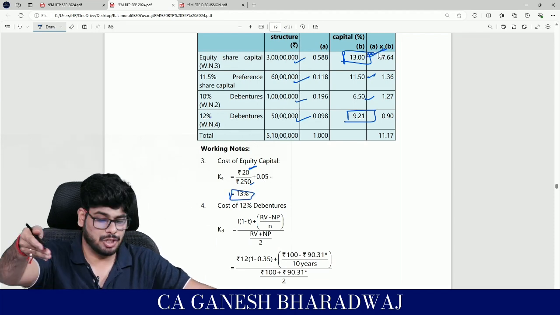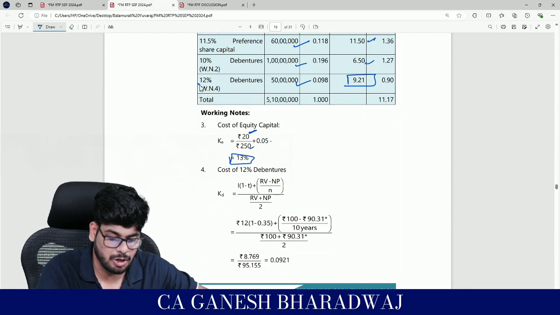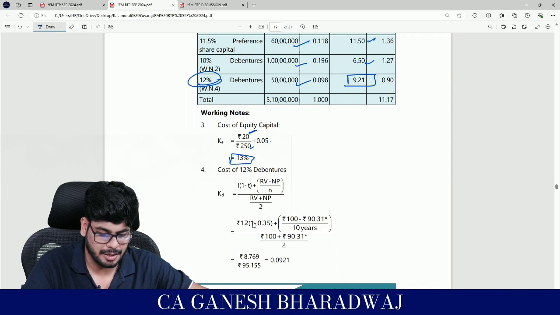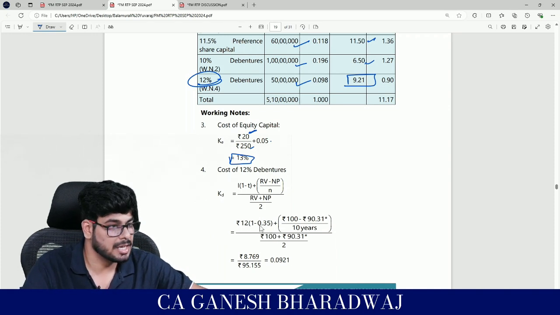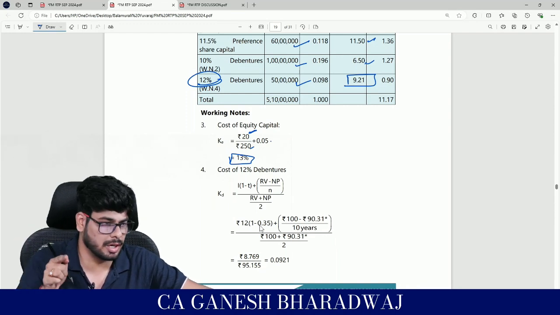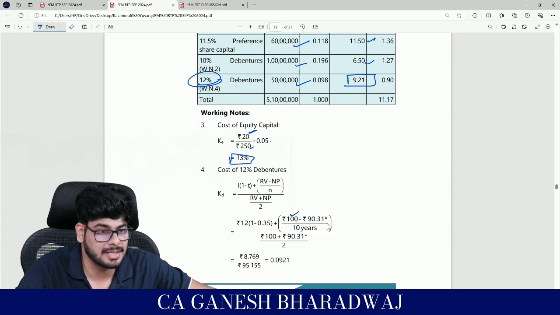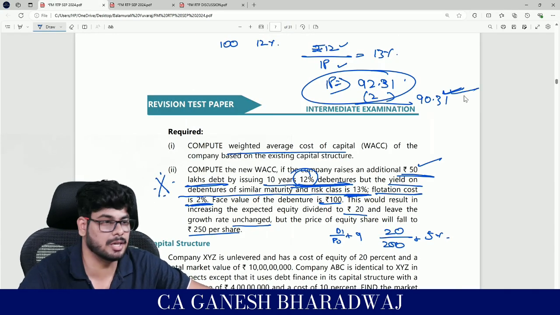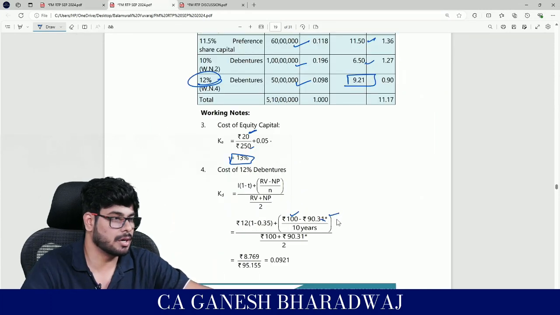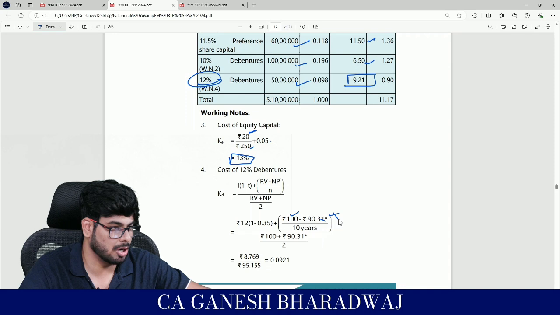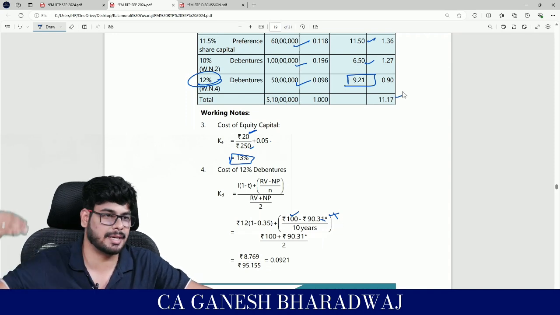Done. Now this 12% debentures, how do you get it? Look at this. It's going to be the same formula: interest into (1 minus t), 12 into (1 minus 0.35), plus redemption value. Nothing is mentioned, so you can assume that redemption will be at par. Correct? Yes, 100 minus this 90.31 that I just calculated right now. Guys, clear with this? This is the main part of this question, right? See, just imagine if you do this wrong, you will get the KO also wrong. It will be a chain error. They will not give you a single mark for the second component.